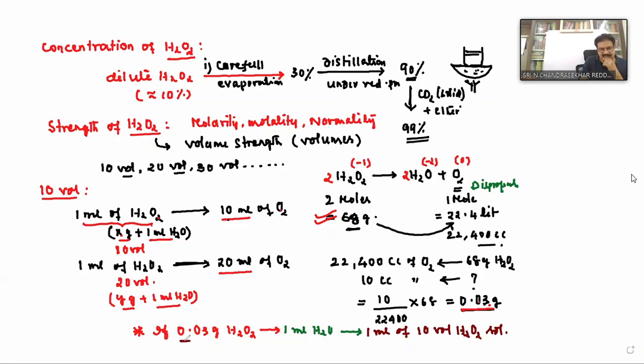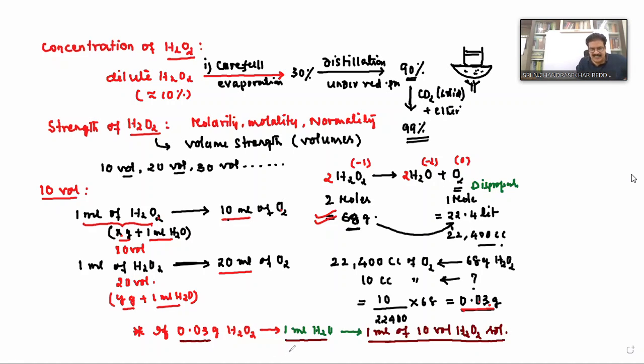If 0.03 grams of hydrogen peroxide is dissolved in 1 ml water, here 0.03 grams is the solute. How much volume of solvent are we taking? 1 ml water. Therefore, how much solution are you getting? 1 ml. Which solution are you getting? 10 volumes. Clear?